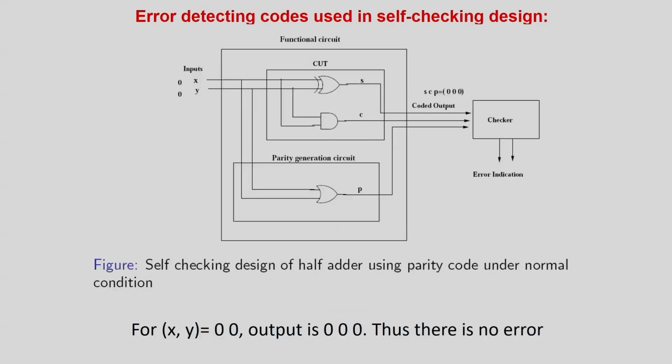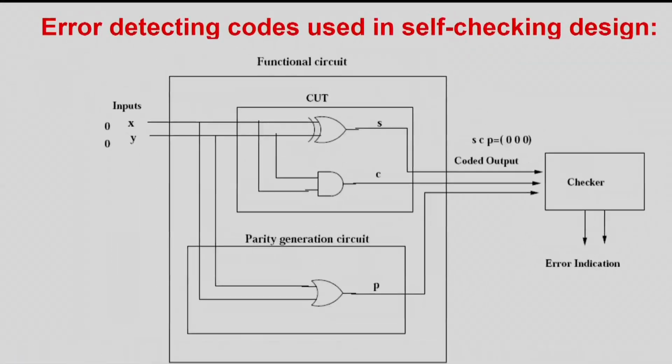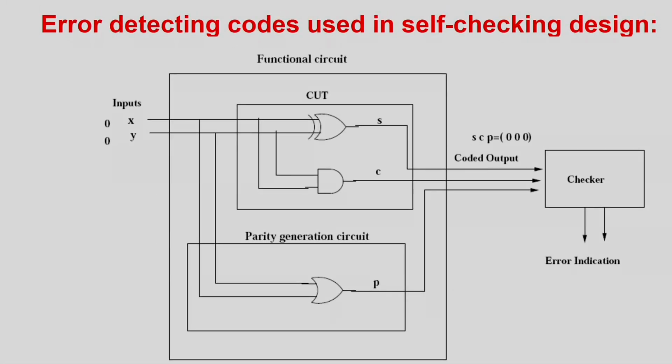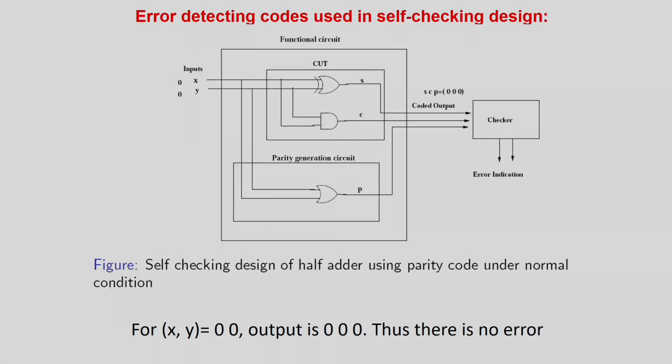Now this is your circuit. Let me zoom it for you. If you look at it, this is your CUT, the circuit under test, with the inputs, and this is your parity generating circuit. We have already seen that the parity circuit here is nothing but x or y. So I put an x or y gate, and this is your parity output, correct? And this is a checker. The checker's job is nothing but to check even parity, that's it.